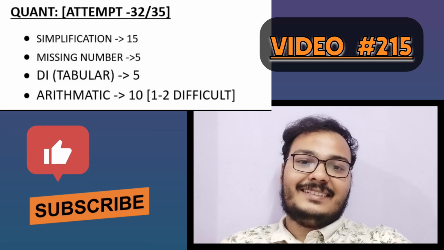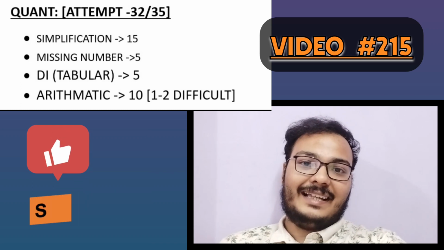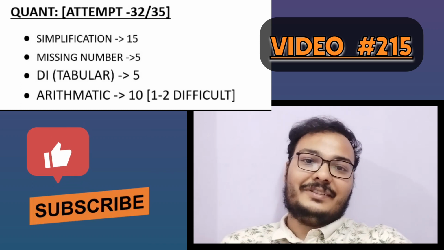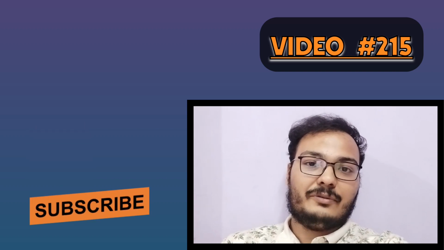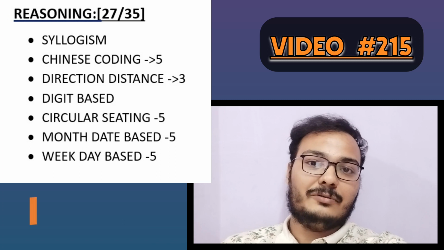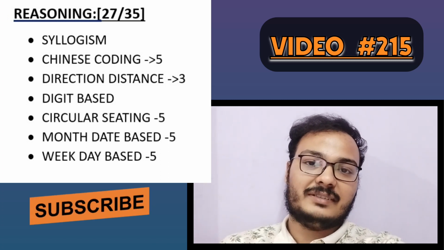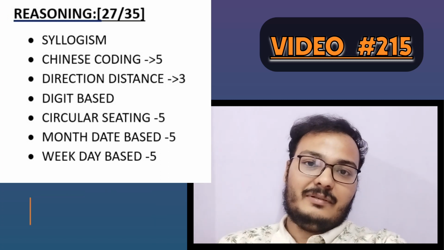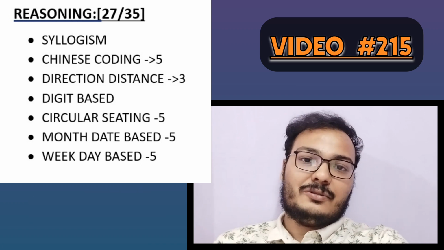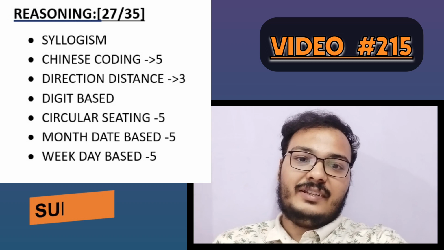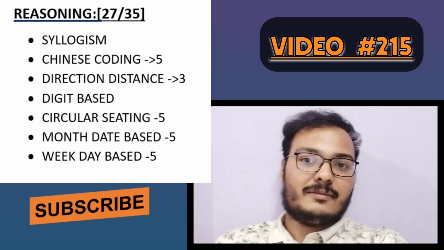Reasoning is the section where I did badly. I took some time on the Chinese coding. Some of the Chinese coding questions were a bit confusing, so I needed to cross check 2-3 of them twice, and that took time, so my time management was not proper. I missed 2-3 attempts and would easily have done 3-4 more. My attempt in reasoning was 27 out of 35.